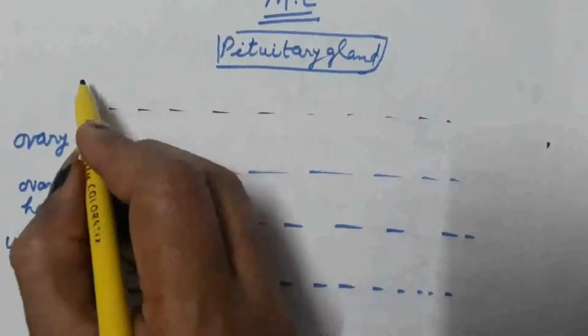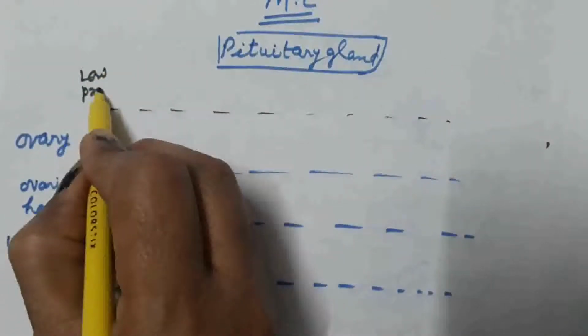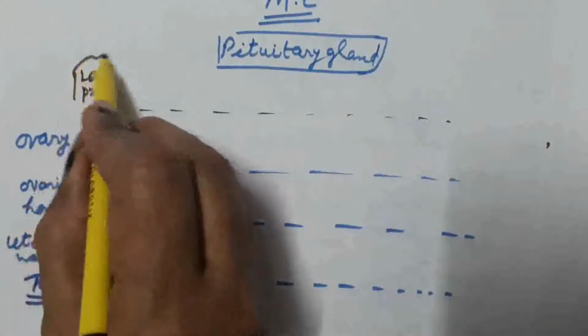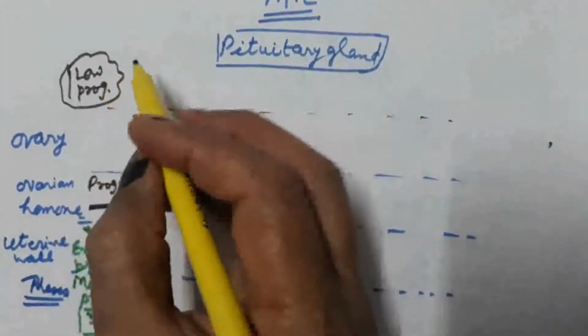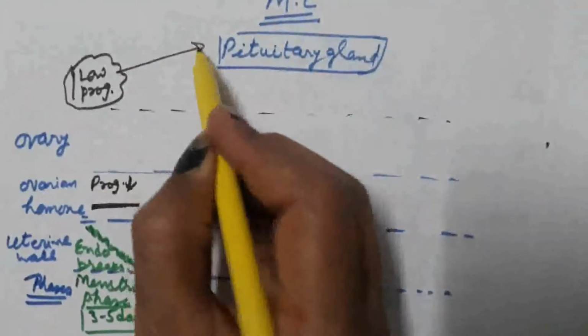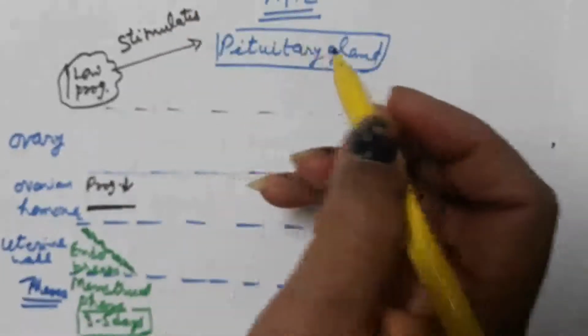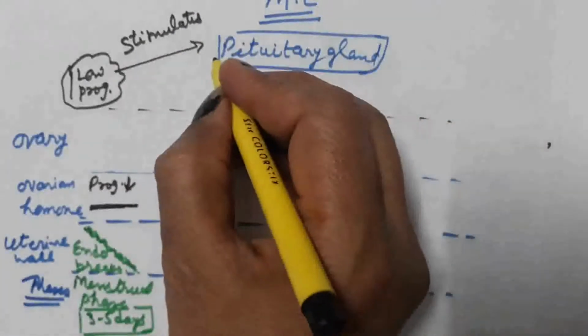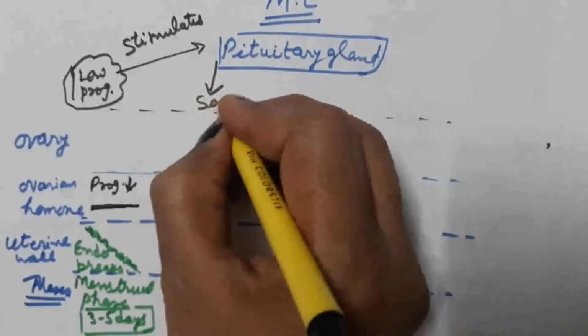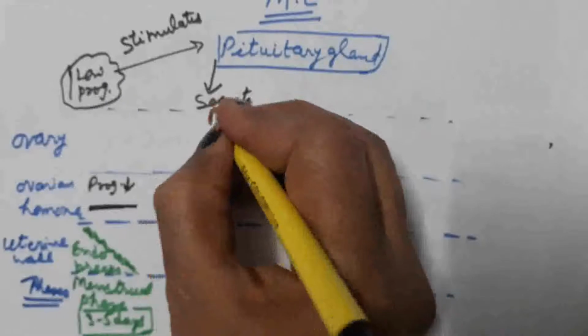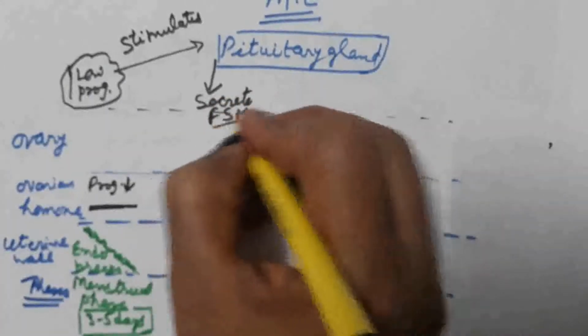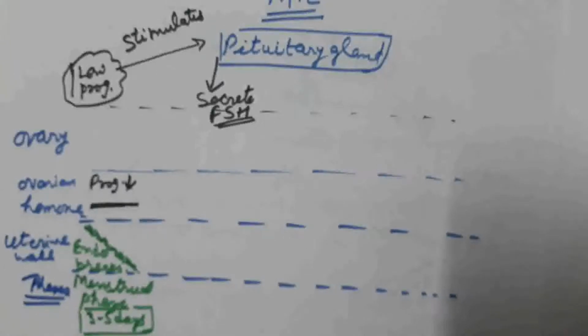Because of this low level of progesterone, this low level of progesterone stimulates pituitary gland and pituitary gland secretes FSH hormone, that is follicle stimulating hormone, which is secreted when there is low level of progesterone in human female.